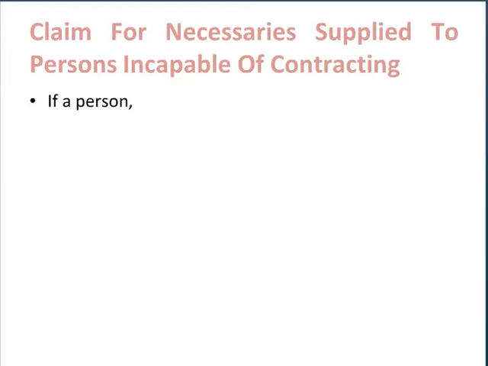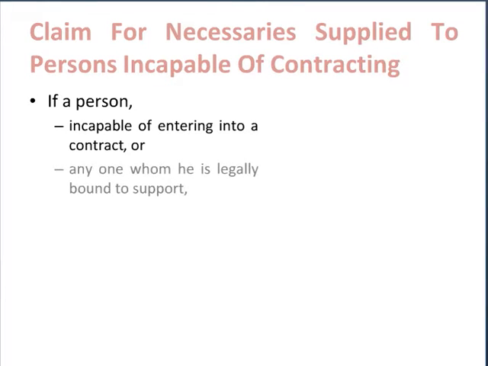The first such case where the law creates an obligation on the party in absence of a contract is given by section 68 of the Act. This section talks about a person who is incapable of entering into a contract, and the law says this person or anybody else whom this incapable person is legally bound to support.